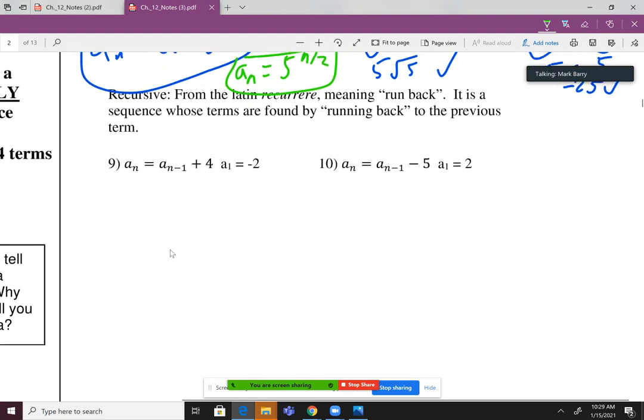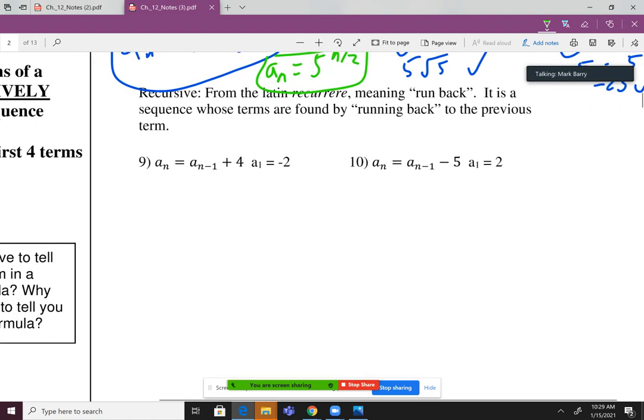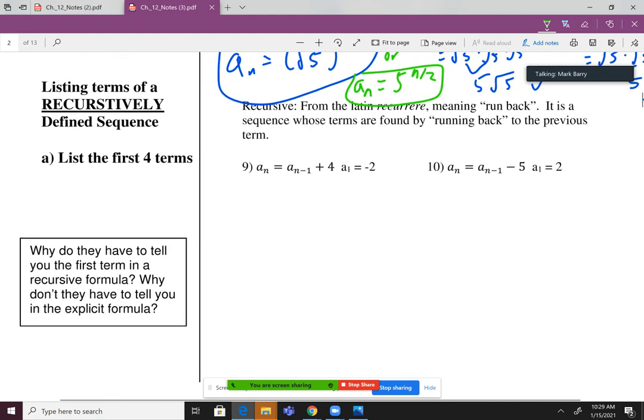Okay, let's keep it going here. Now we're actually going to learn about a new way to write a sequence, and that's called a recursive sequence, okay? I said that those last 5 questions we did were the hardest ones, so these ones are easier. It's a little complicated to understand these, but once you understand them, they're actually easier, okay? How do I know that these are recursive? Whenever you see the a sub n minus 1 here, that's my indicator that this is recursive. In these ones, each term in the sequence is based on the previous term, okay?